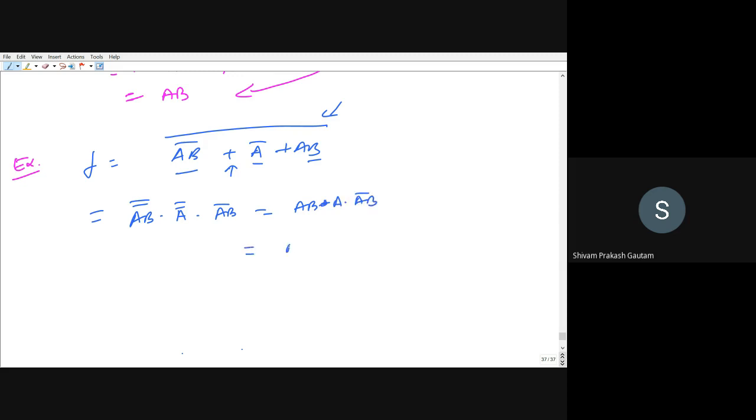So this can be again written as AB into A will be equal to AB itself, times (A bar plus B bar). So this is AB into A bar plus AB into B bar. So A into A bar will be equal to 0, and B into B bar will also be equal to 0. So this will be 0. Is it okay? Yes. Okay.